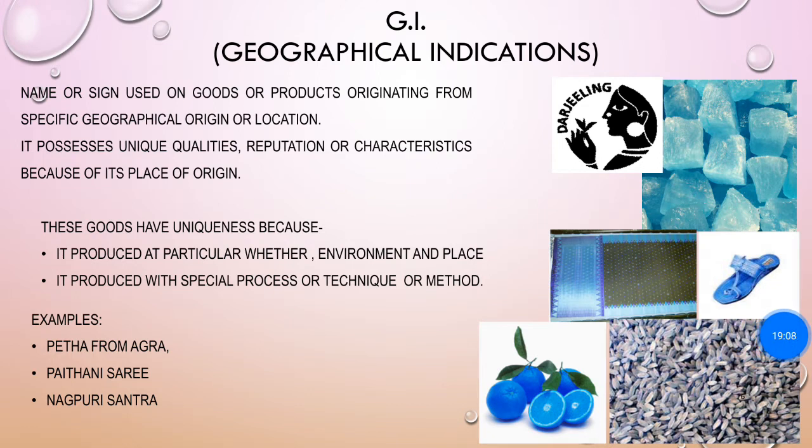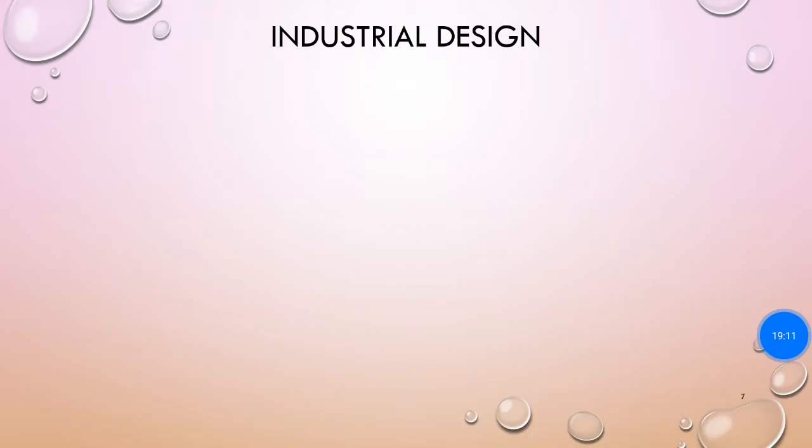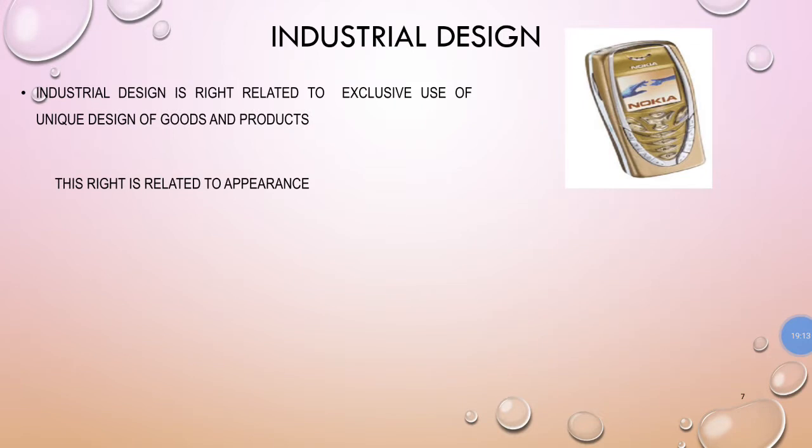Then we will see the next intellectual property. This intellectual property is in the form of industrial design. The design is also the creativity of the human mind, the creativity of intellect. Therefore, this is also recognized as intellectual property. Industrial design is nothing but the right related to exclusive use of the unique design of goods and products. Today we can see thousands of products which come in unique shapes and unique designs.